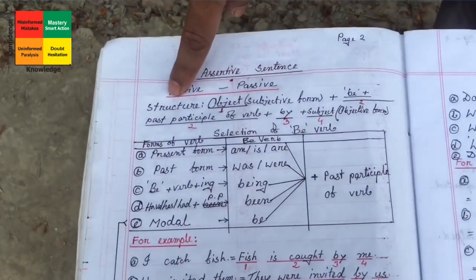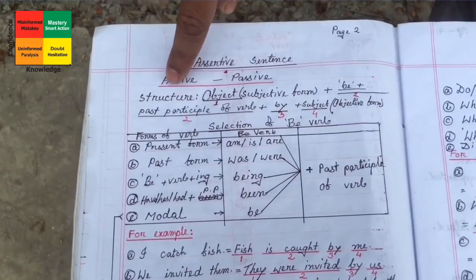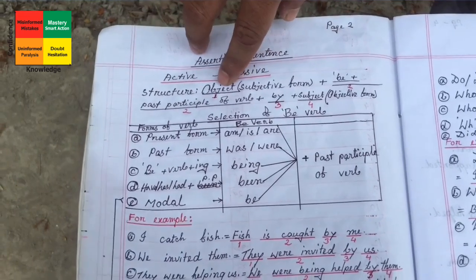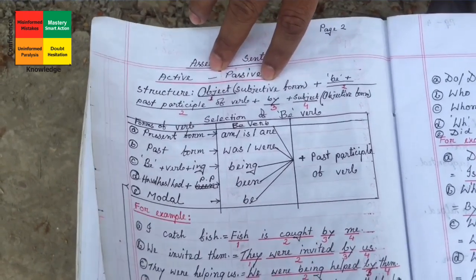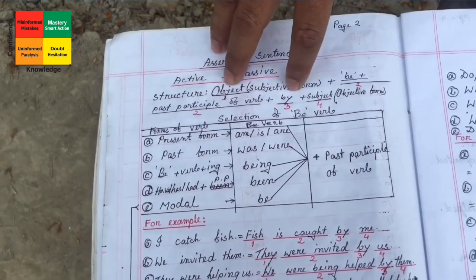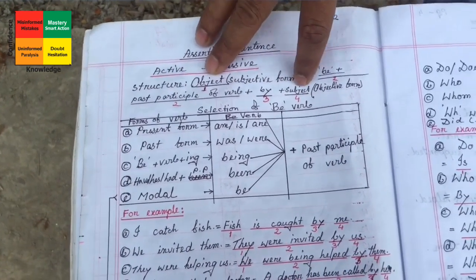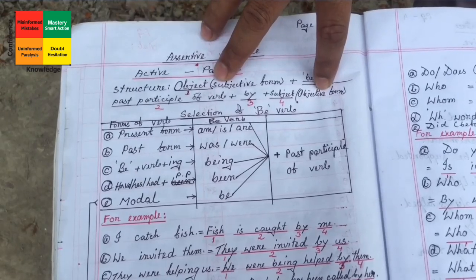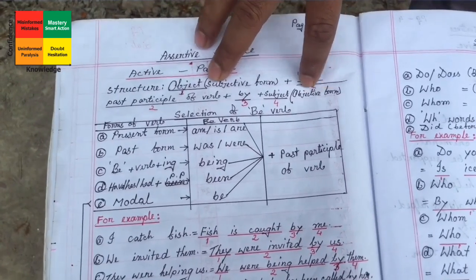So I have given one structure to understand easily. At first you have to bring object, but form will be subjective form, then be verb must, then past participle, by plus subject, but subject will be in objective form. Already I have shown you I will be me like that.